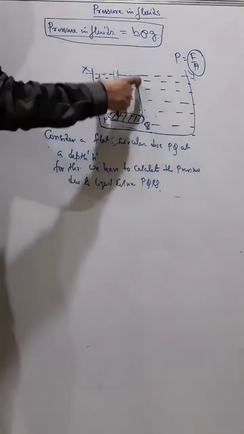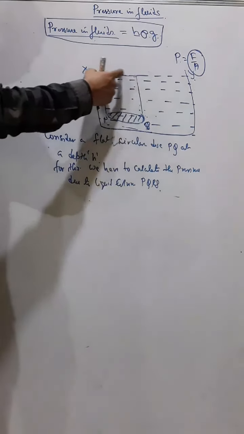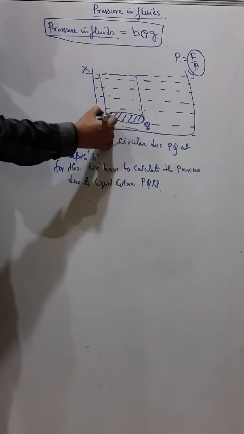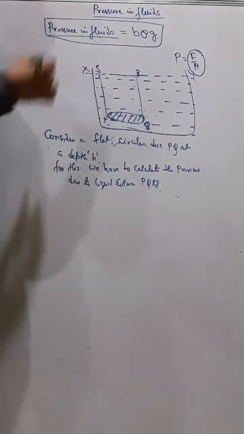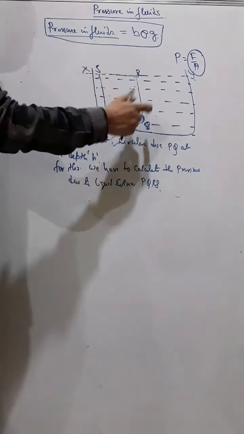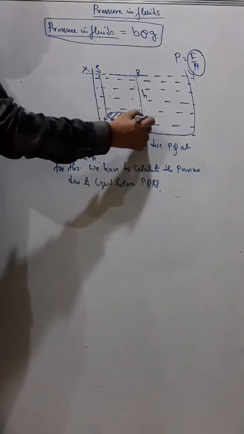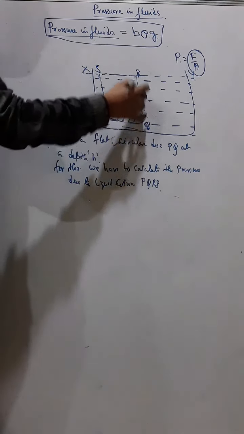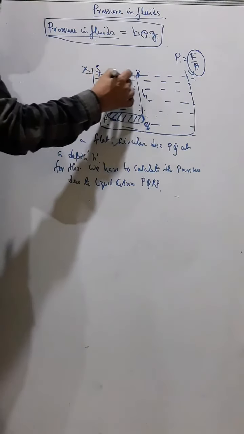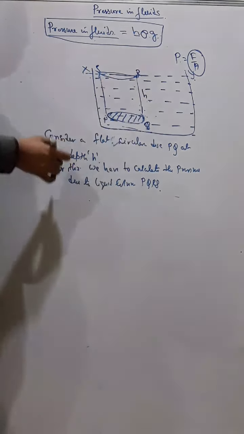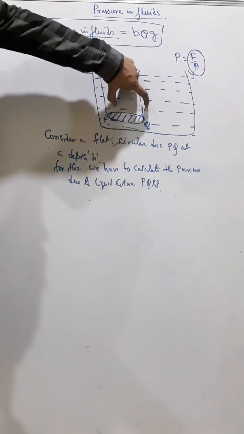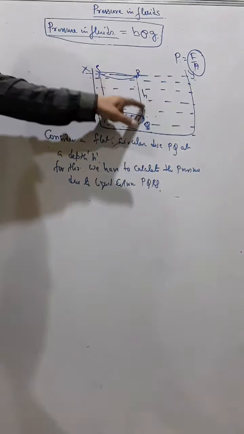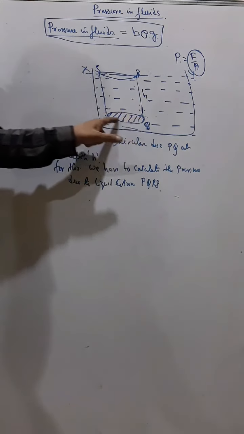I need vertically this part, how much pressure this liquid is exerting on PQ. So this is an imaginary liquid column PQRS, the part of the liquid on the disc PQ at the depth h. Whatever the pressure due to this liquid column, that will be the pressure on PQ.